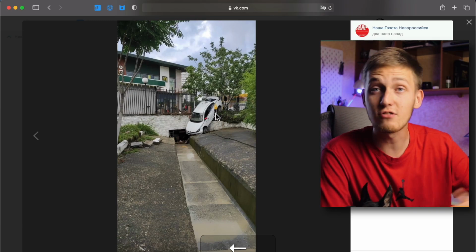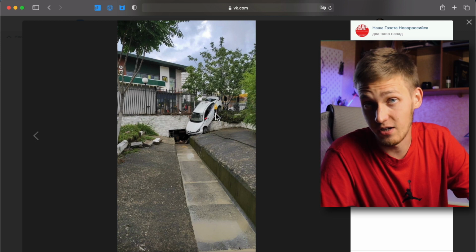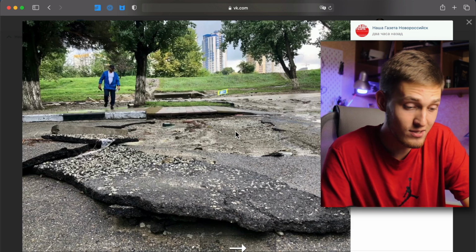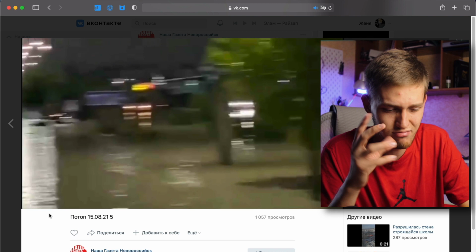Before we jump into this theme about one key to being a successful creator, I want to show you some interesting stuff that happened outside of this room in Novorossiysk. You can see an interesting exhibition, a car on the fence, or something like this, or this one,